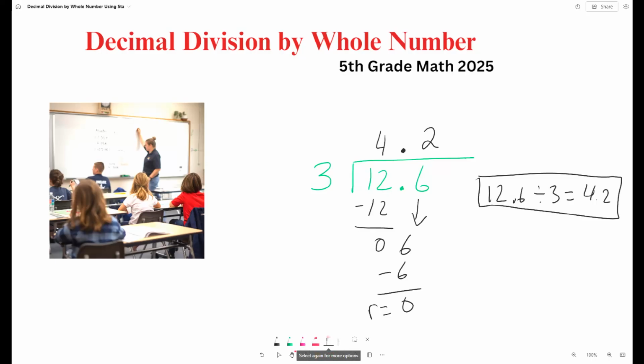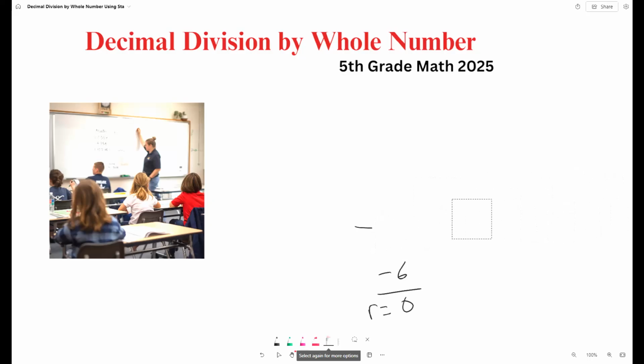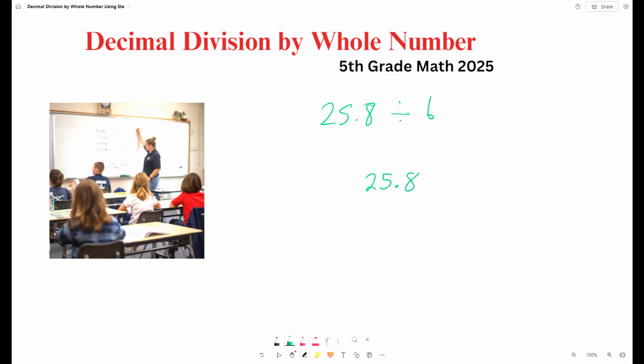Let's work on our next example. Our next example says that 25.8 we need to divide by 6. So we're going to write 25.8 divided by 6. First things first, we're going to write that dot right above the other one.